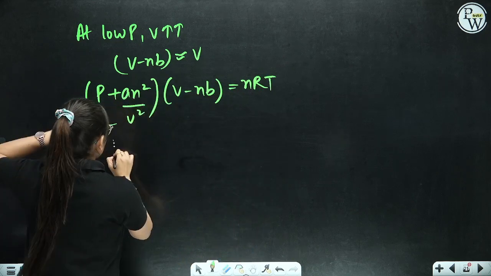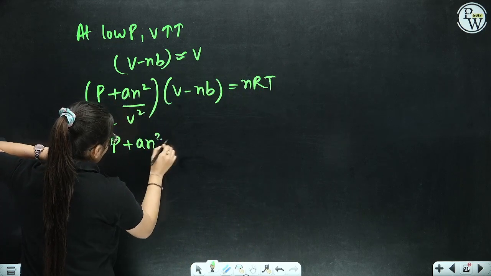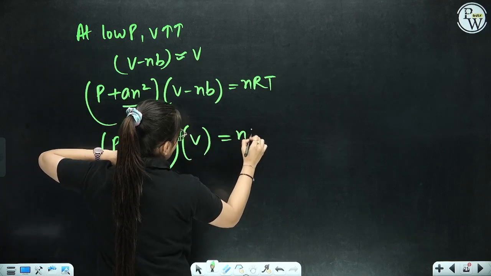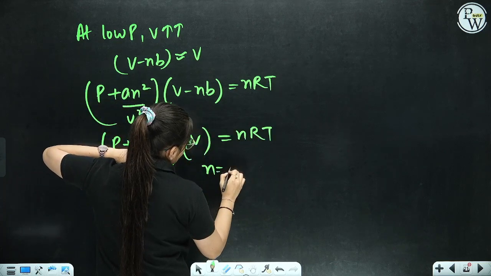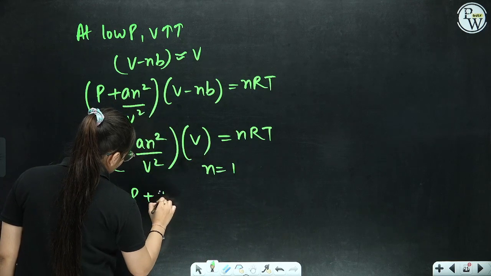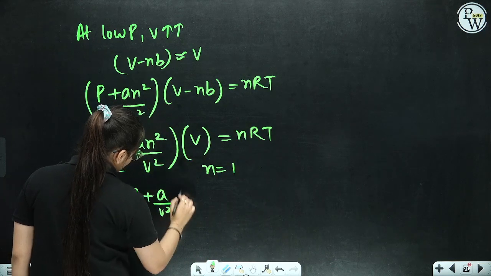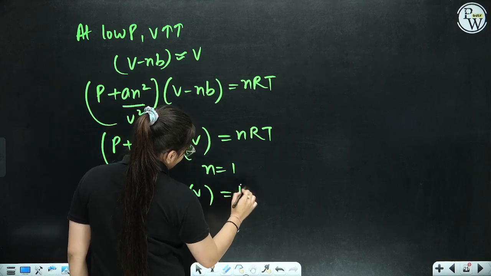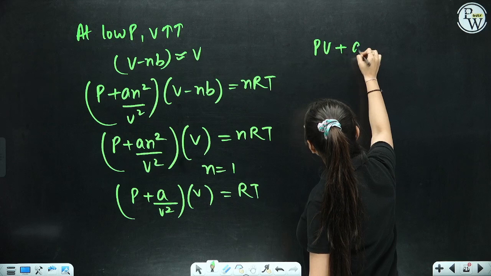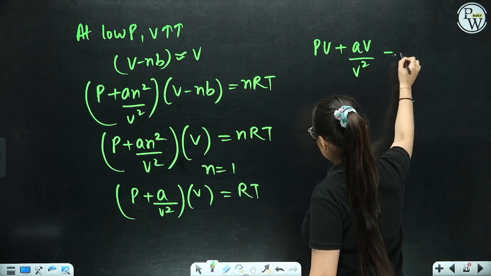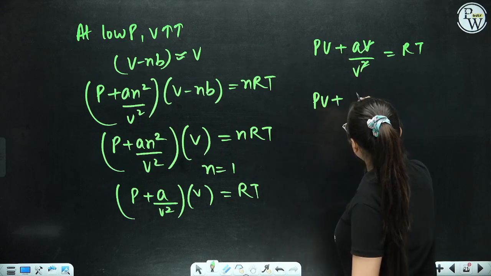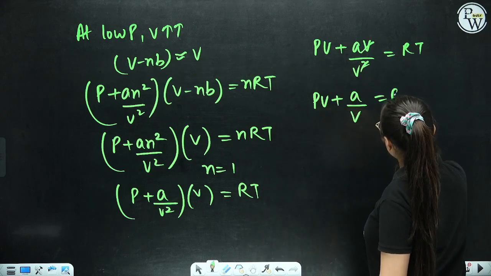Right? So here, this is the same (P + an²/V²). This we will say as V is equivalent to nRT. Now n is going to be 1, let us consider 1 mole of a gas. So we'll get (P + a/V²)V = RT. Let's multiply them together. We get PV + aV/V² = RT. Now this V gets cancelled. We'll get PV + a/V = RT.